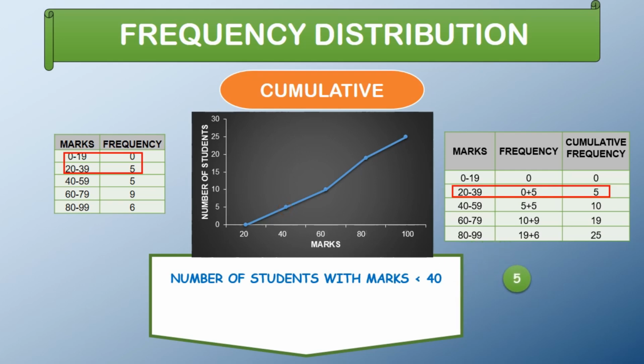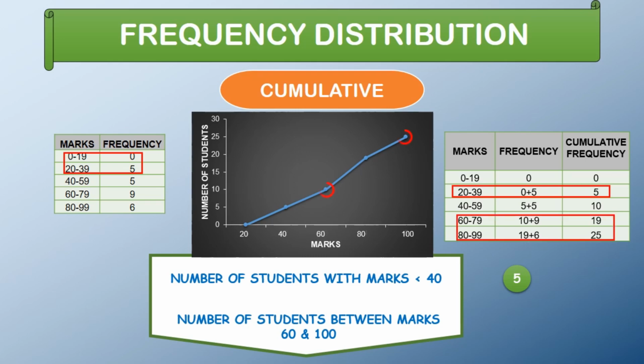Similarly, if I have to find the number of students getting marks from 60 to 100, then I can either subtract the third and last row frequencies from the table, or I can do the same with the graph to get the result 15. Of course, this seems easy in this case, and normal frequency distribution will also give easy calculation, but in large data sets, cumulative frequency distribution makes the job really easy.